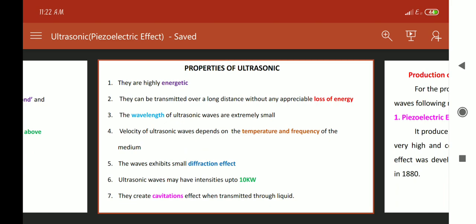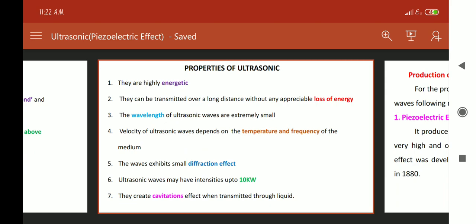Next, the waves exhibit small diffraction effect. This is also one more property of ultrasonic waves. Then these ultrasonic waves may have intensities up to 10 kilowatt. And the last property of ultrasonic waves is that they create a cavitation effect when transmitted through a liquid.